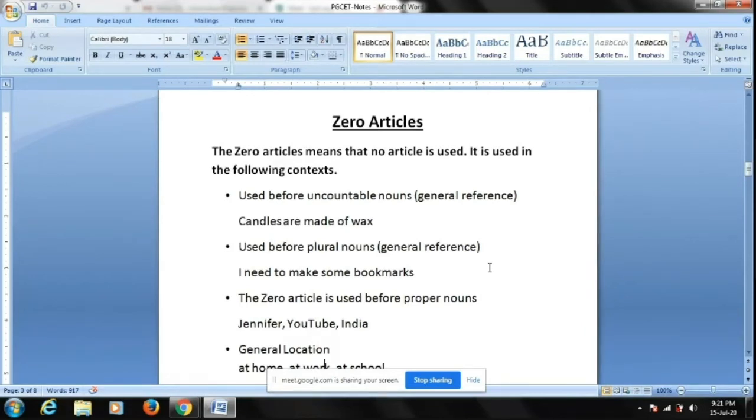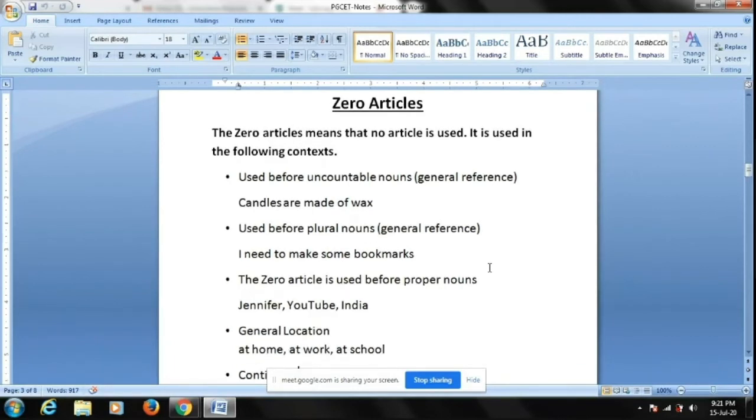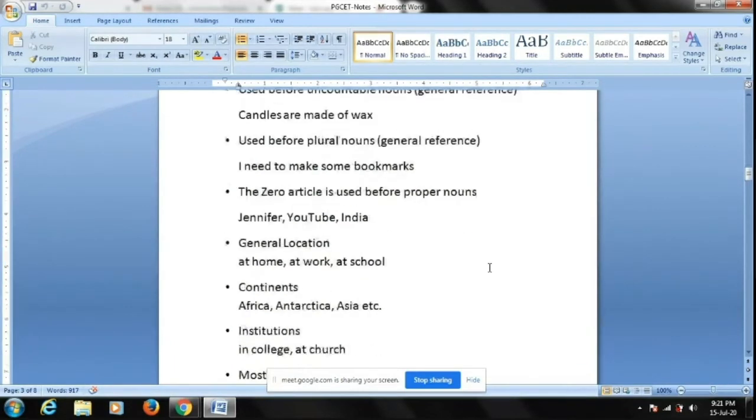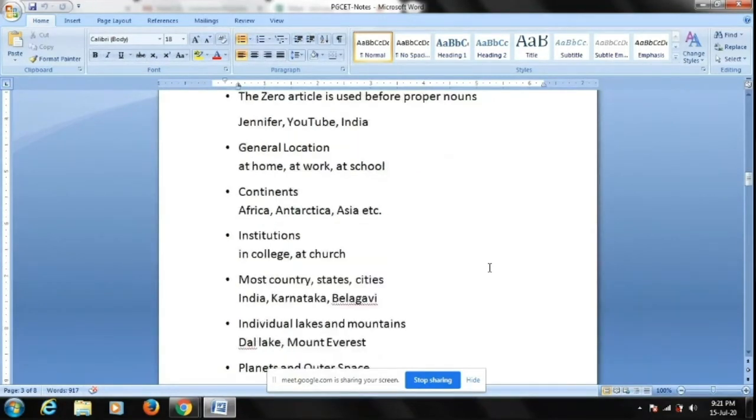Plural nouns, like boys, girls: we don't say "the boys and girls". For any noun that is plural, don't use any article. Then proper nouns, like your name, your surname, your country name, your state name: don't use any article. General locations like home: you don't say a home, an home, the home. When you're talking about home, work, school, you don't use any article. Continent names, like Africa, all seven continents: no articles. Institutions, church, college: no articles. Country names, state names, city names: no articles.